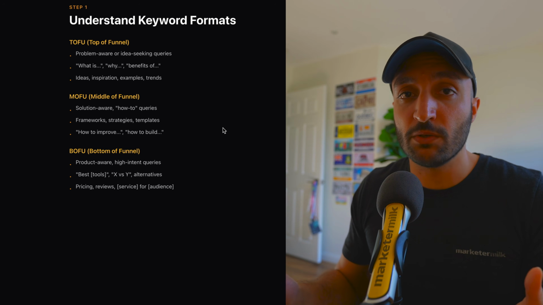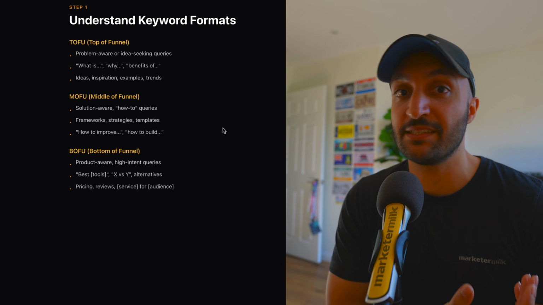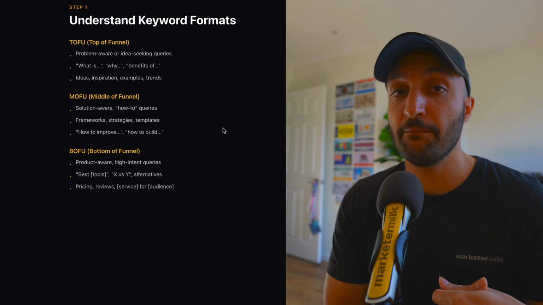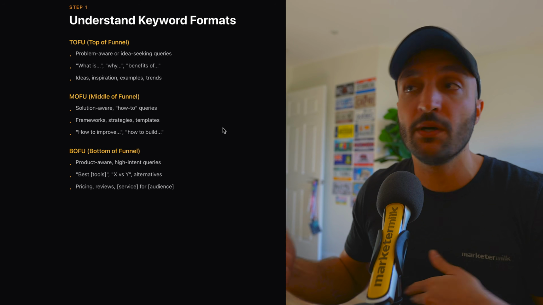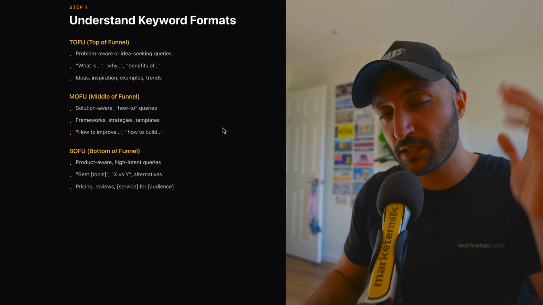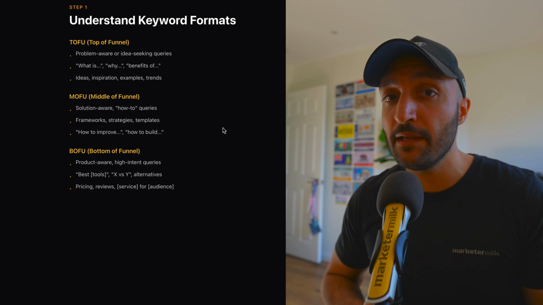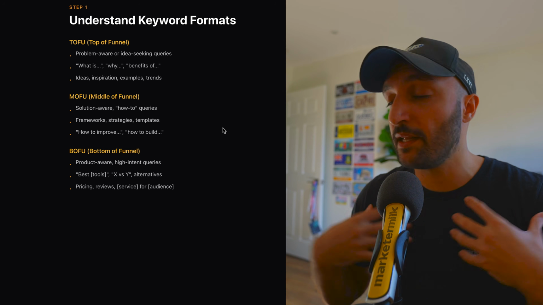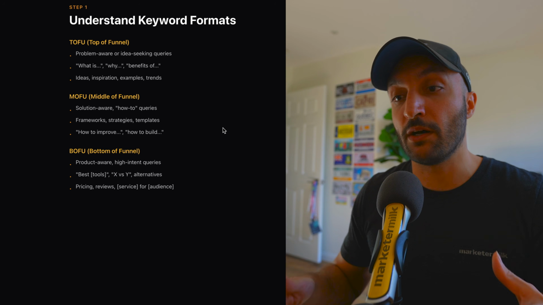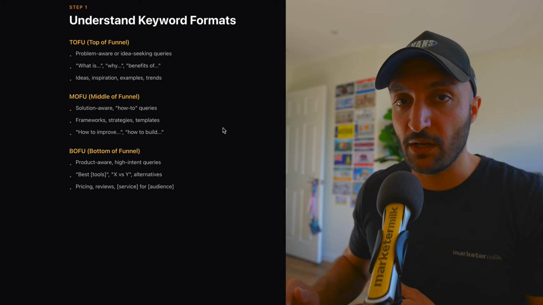Going after a top of funnel would be something like best SEO case studies or examples of SEO successes. And then middle of funnel can be like how to do SEO, and then bottom of funnel can be something like best SEO tools. And the idea is that you want to cover everything because topical authority is super important, especially when it comes to SEO today and how I've been able to rank my own website, able to rank my clients' websites for competitive keywords. It's based all around topical depth and covering a specific topic better than anyone else in your niche.